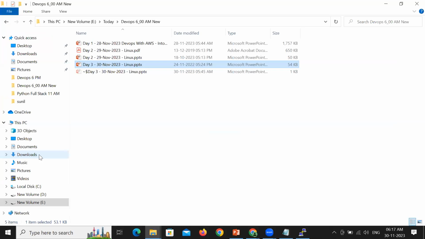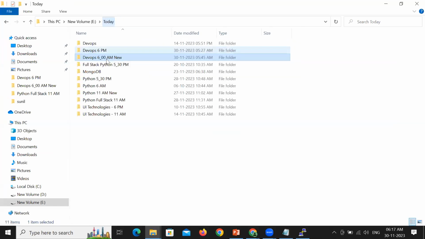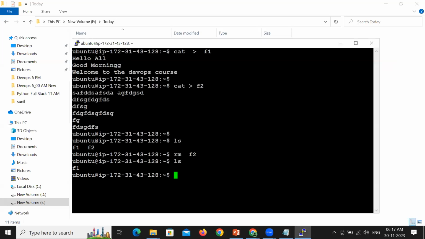For example, here I have created a folder with the name DevOps 6 AM. In this particular folder, I am placing some files. So please observe here, these folders are nothing but directories. In Linux, folders are called directories. So let's learn how we can create a directory.